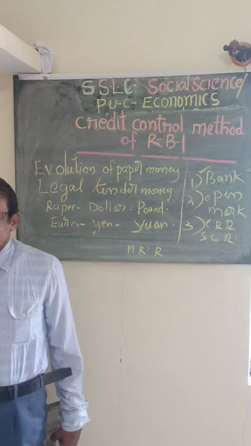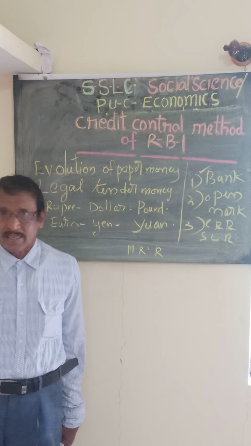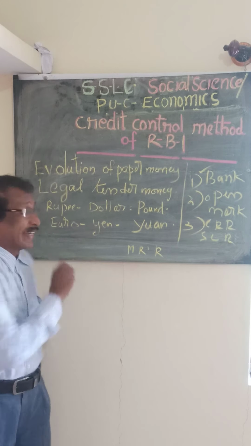So don't forget, sometimes you can expect one more question. Yuan is used in China. Next, yen is used in Japan. Next, euro is used in European countries. Pound is used in UK or Britain. Next, dollar is used in USA. Next, rupee is used in India. These are all legal tender money.